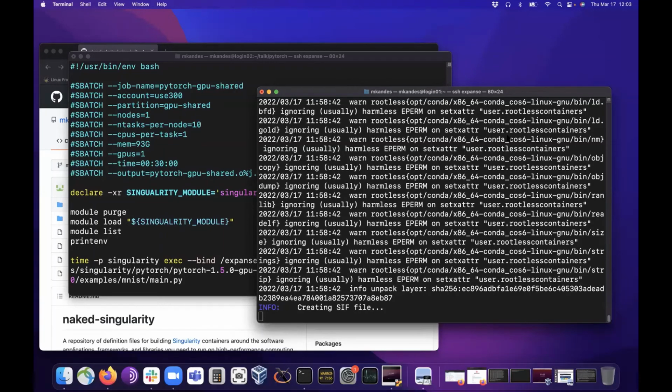The next question from Sagnik: how to transport containers in this context? I don't quite understand the question. Maybe it's how to transfer containers from system to system. In this case, while the container is still building, I just downloaded it.